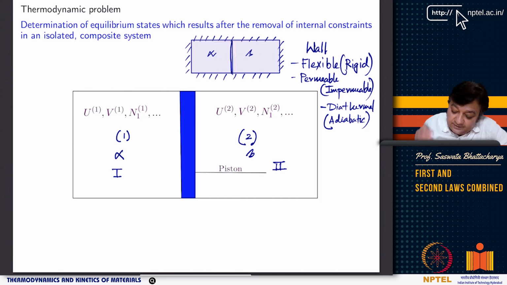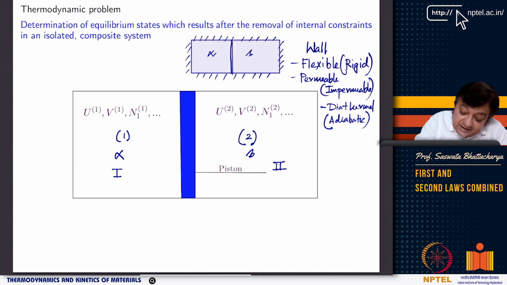Now you see, in subsystem 1 you have internal energy, you have volume, and you have mole number of different species, species 1, species 2, species 3, or A, B, C, or whatever you think of. And please note that these are all extensive variables, variables that depend on the extent of the system.